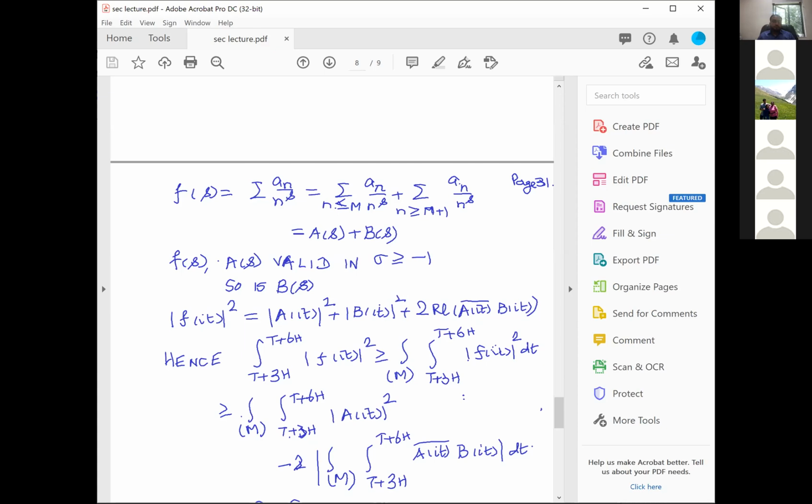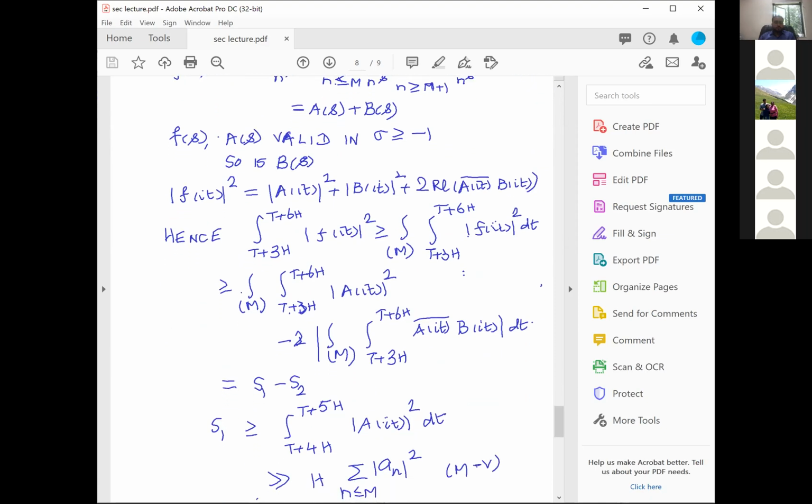Therefore, the first problem which we have to solve is what to do with this A of it bar. Since A of it bar is not analytic, and since for B of it, I have no clue at all on sigma equal to 0, the only way I can do something with this B of it is to move the line of integration to sigma equal to 3. Then I will have an idea of what B of s is on the line sigma equal to 3. But on the other hand, this A is not an analytic function at all, and therefore I don't even know what to do. So now let's solve the problems one by one.